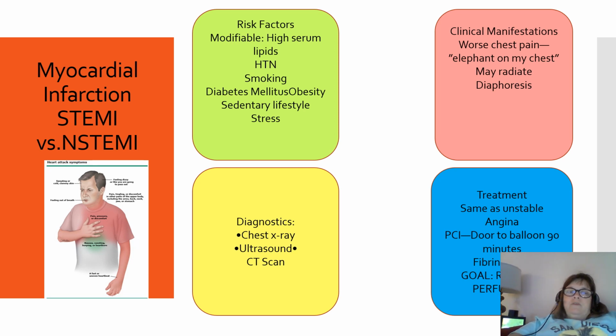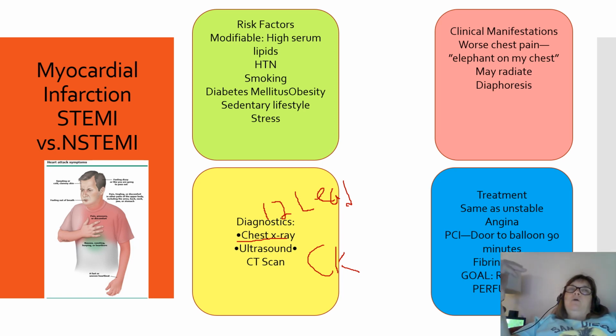Diagnostics, sorry, this is not the right diagnostics. We will do a chest x-ray, but the diagnostic is a 12 lead. And then the serum cardiac markers. I'll have to fix that on the slide. CK, troponin. I'm not going to write it all out because that'll take me too long. Treatment is the same as unstable angina. The goal is 90 minutes from door to balloon for PCI.